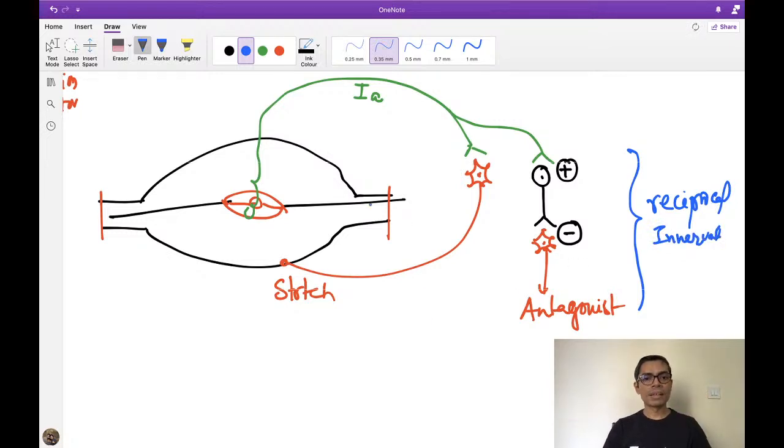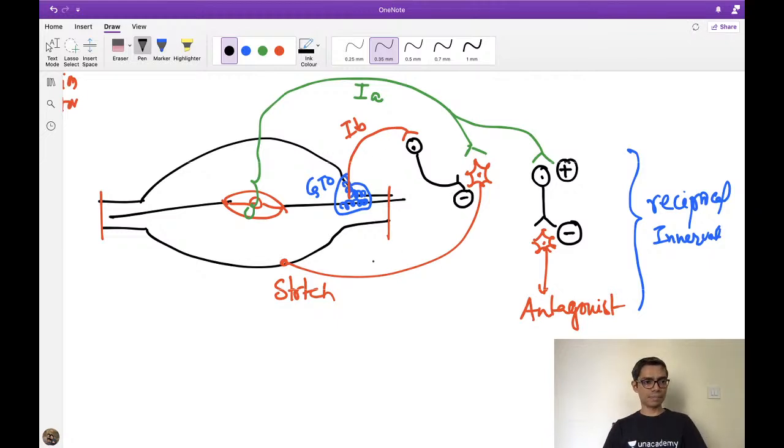Everybody, very good. Now apart from this, there is a receptor here at the tendomuscular junction. This is the GTO. One sensory fiber originating from this GTO is 1B, and this 1B innervates an interneuron. This interneuron inhibits the same alpha motor neuron.